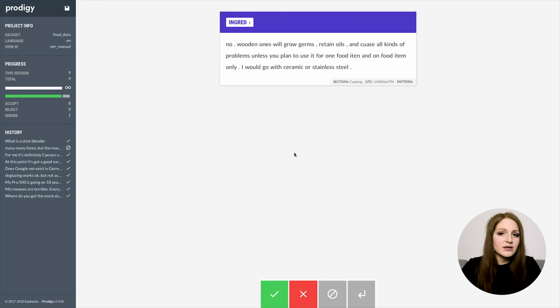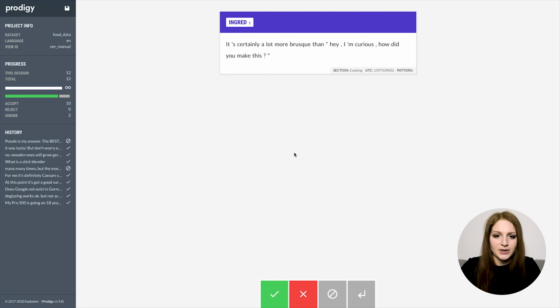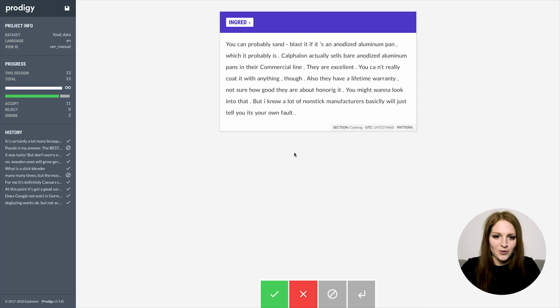We have so much data in our case that this one example really won't matter, and if you have a good flow going on and you're really annotating fast, you don't want to get distracted by one random example. So if you don't know the answer, just skip. That's always better than stopping and losing your flow.